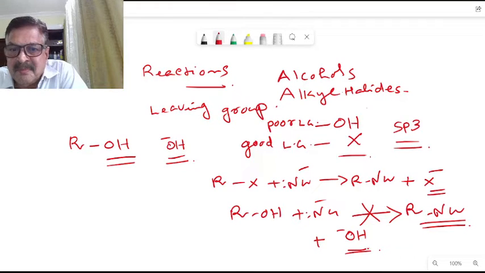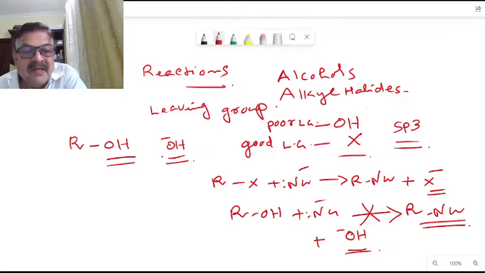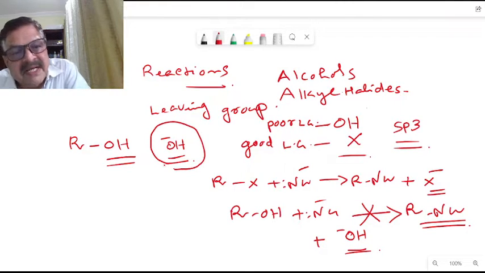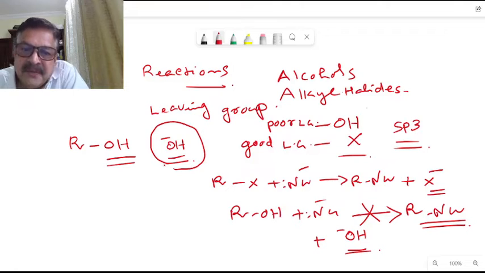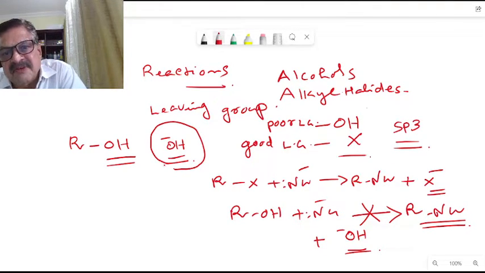That is the most important point which you should remember. The OH group is a very poor leaving group. Only when we convert this OH group into a better leaving group is the reaction possible, both nucleophilic substitution as well as beta elimination.